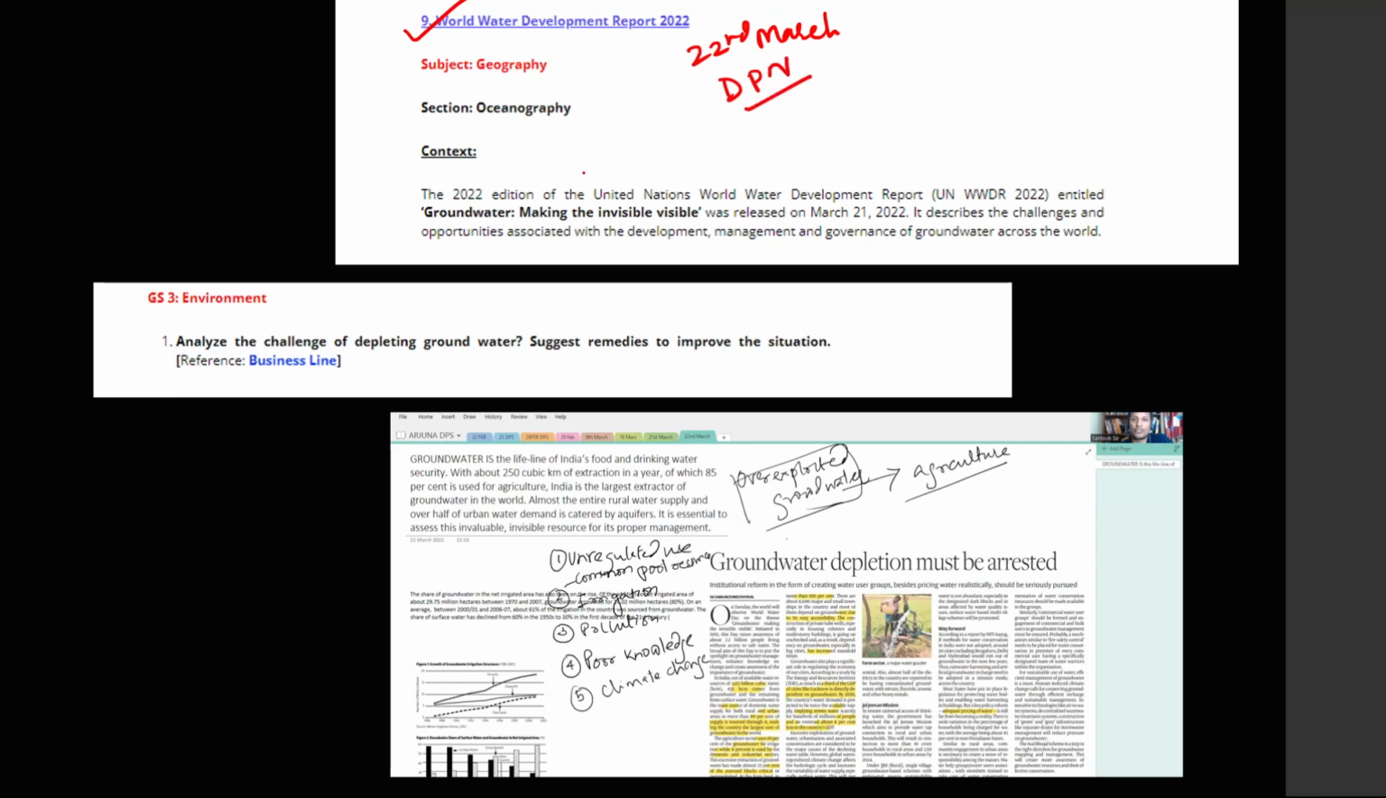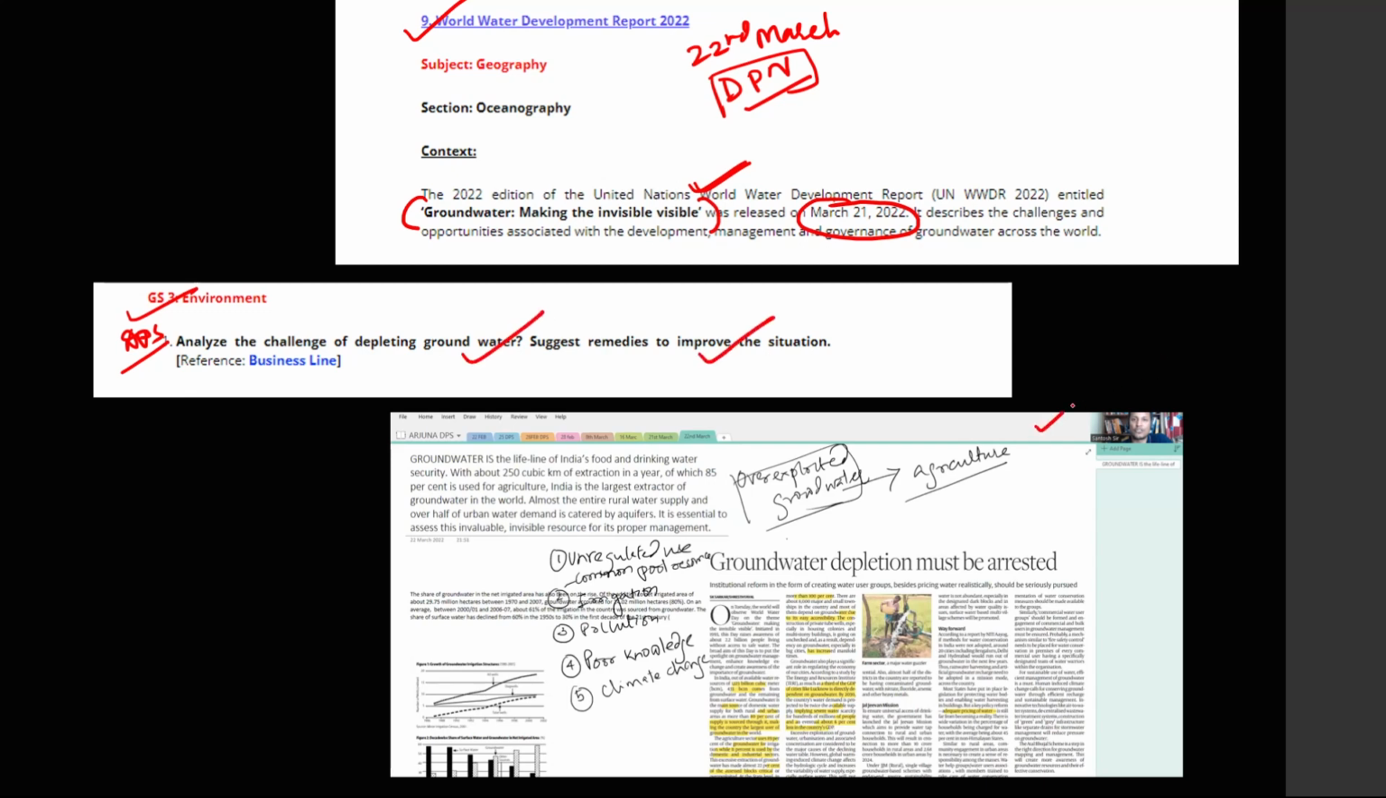This year's World Water Development Report was titled Groundwater: Making the Invisible Visible. So, World Water Day, the United Nations World Water Development Report was titled Groundwater: Making the Invisible Visible. That day, on 22nd March, I covered this in my DPN, daily prelims notes, and I also covered this in my DPS, daily practice sheet. You can see here: analyze the challenges of depleting groundwater, suggest remedies to improve the situation.